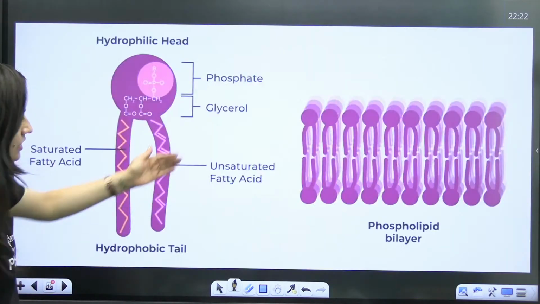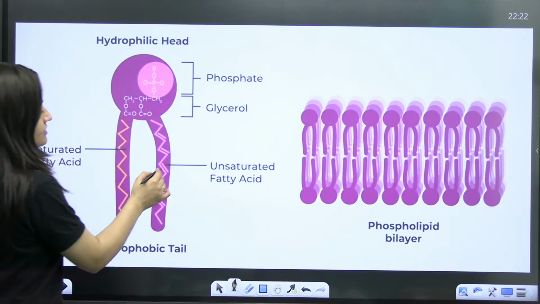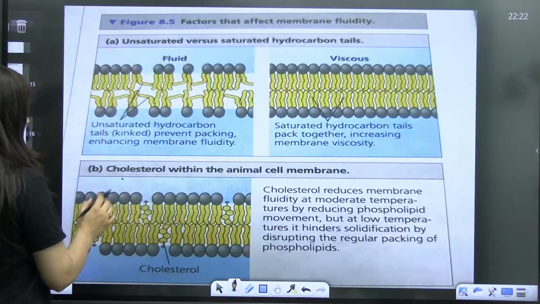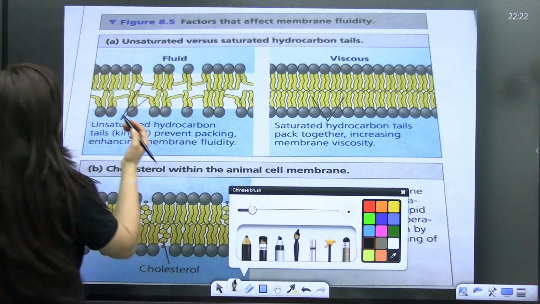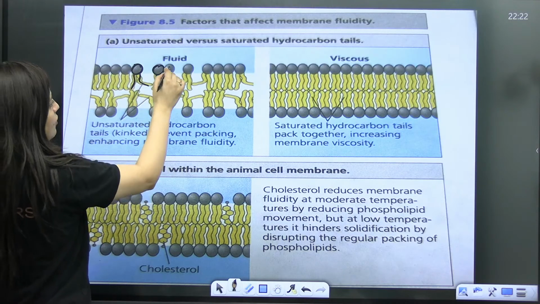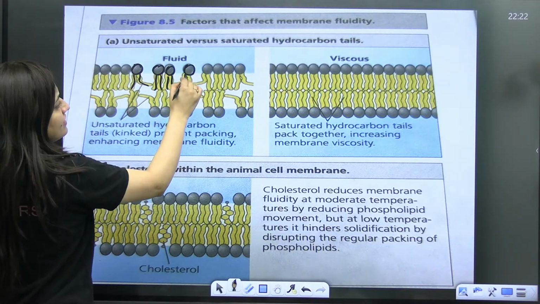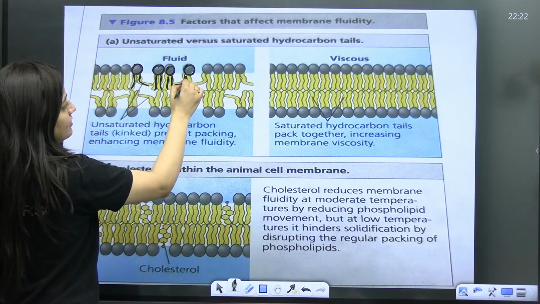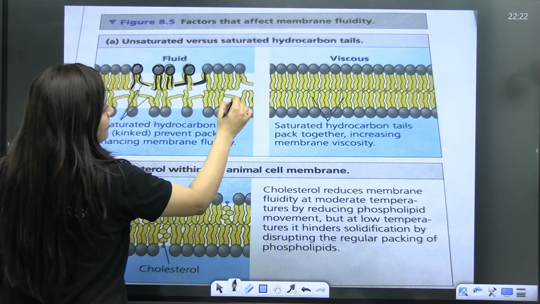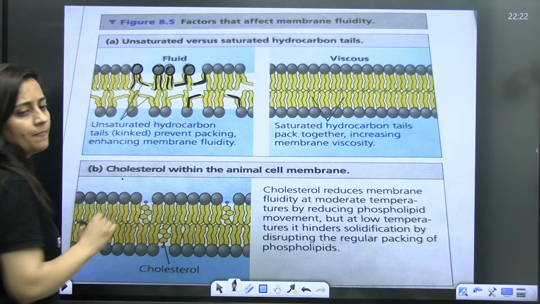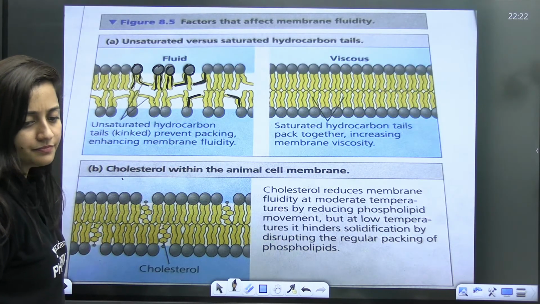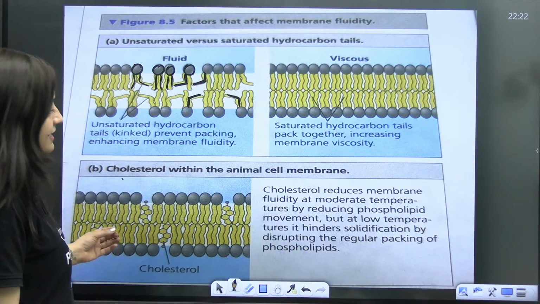Okay, that's how it is arranged. So you can see that wherever unsaturation is there, there will be a bend or a kink. I'll show you this from one of my favorite books, I would say. See, it is somewhere affecting the arrangement. I'll talk about it, we'll discuss it. Wherever there is a double bond, there will be a kind of kink, a bend like this. Understood? Yes, everybody understood?